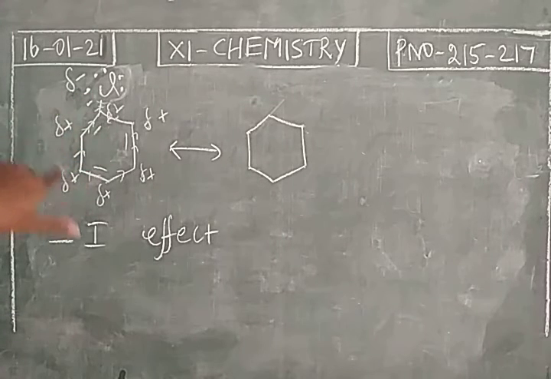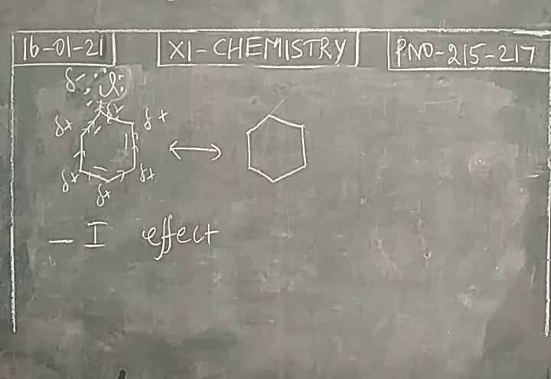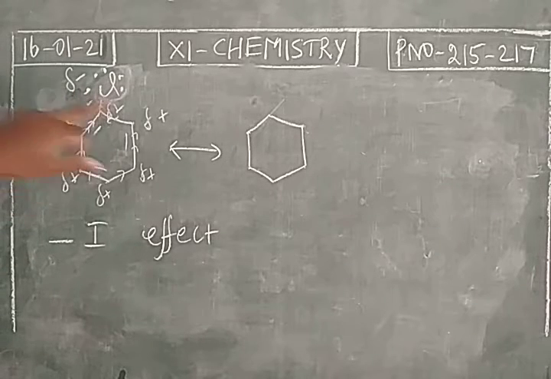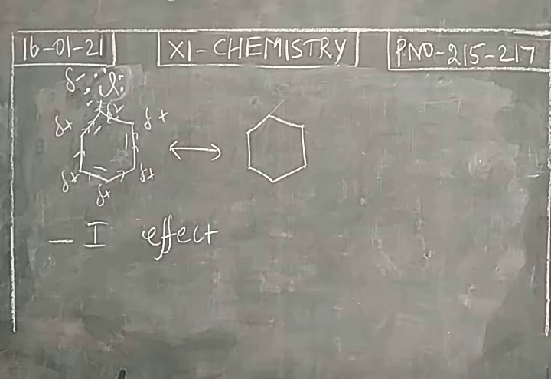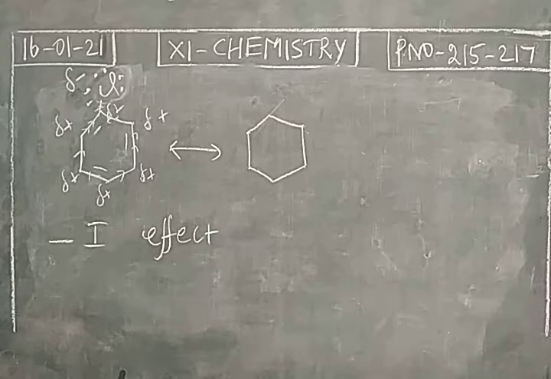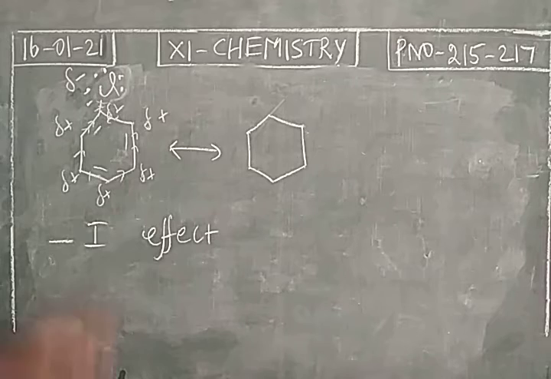It decreases electron density in the benzene ring because of the minus inductive effect. It is not a complete transfer of electron, not Cl minus, C plus. So partial negative and positive charges are created due to the minus inductive effect. So electron density in the benzene ring is reduced by this atom. It is a ring deactivating group.